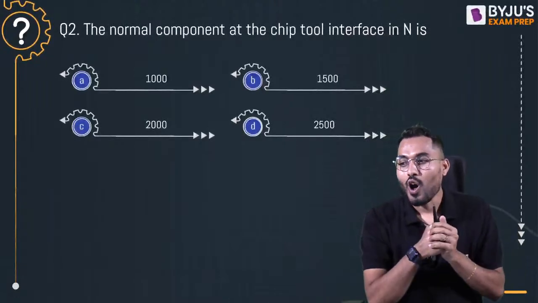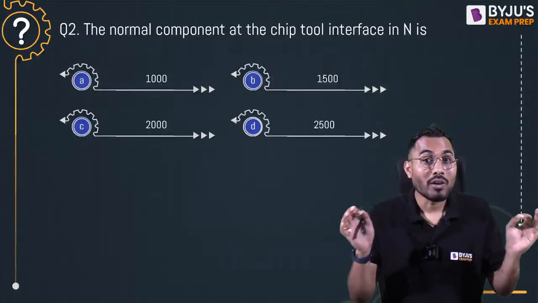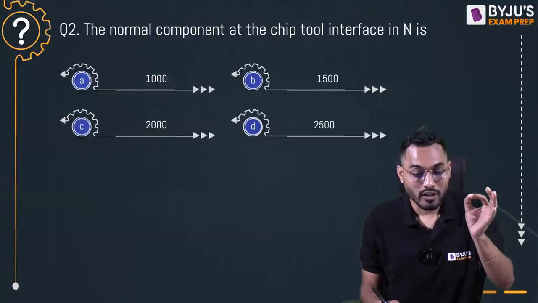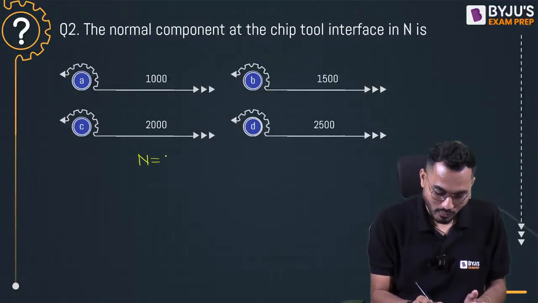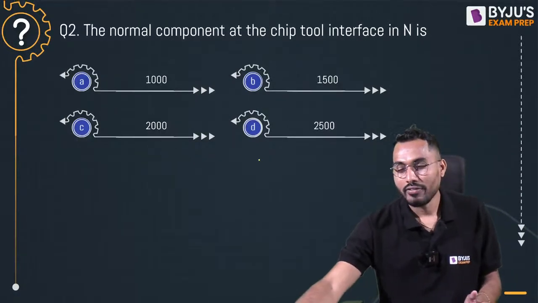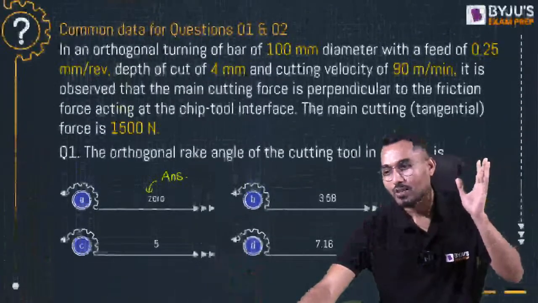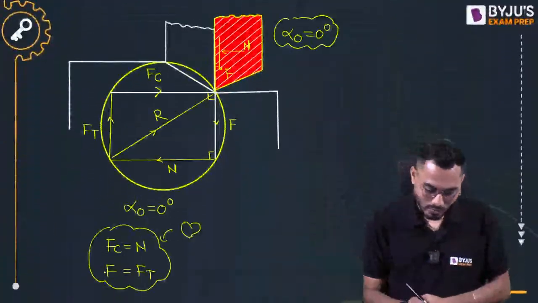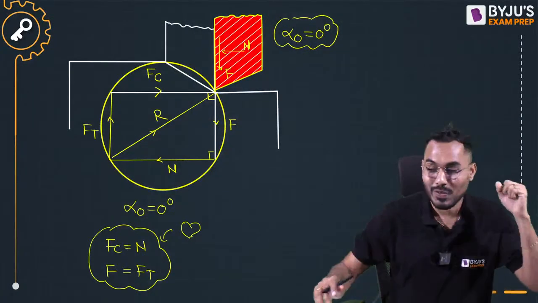Based on the same data, there is one beautiful question. The normal component at the chip-tool interface, in Newton. Which means we are interested to calculate the normal force. So can I say that my normal force is exactly equal to the cutting force?